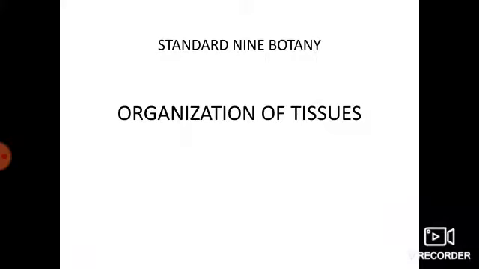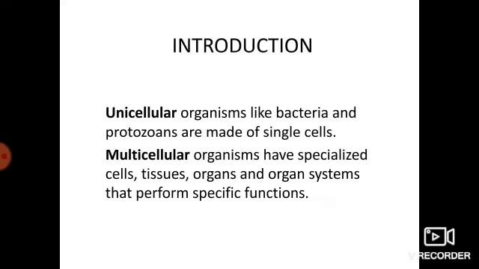Dear students, in this class you are going to learn about organization of tissues. In the world, there are so many organisms living. Among them, some are unicellular and some are multicellular. Unicellular means a living thing leads its life by a single cell. Example, bacteria and protozoa. Multicellular organisms are made up of many cells.